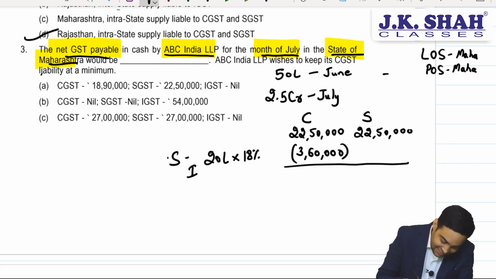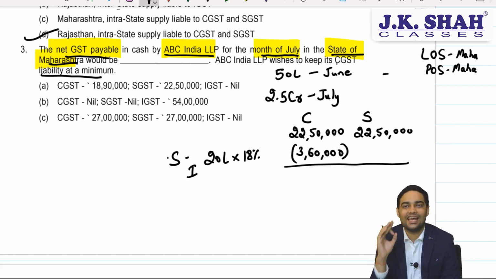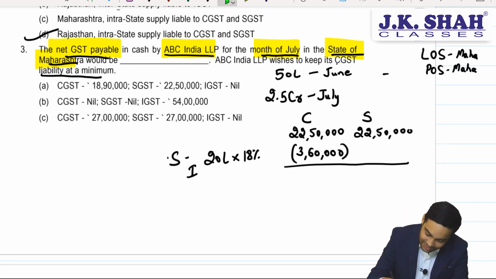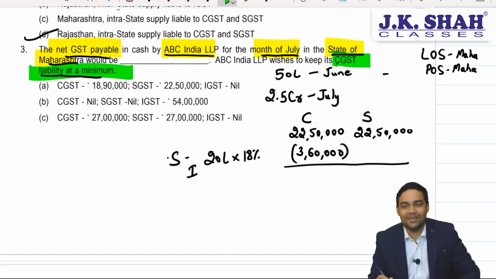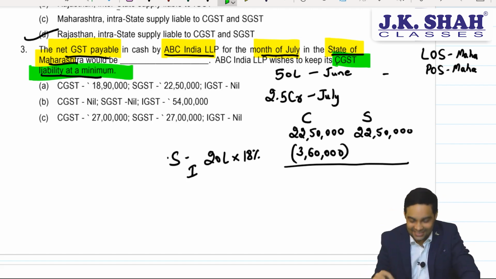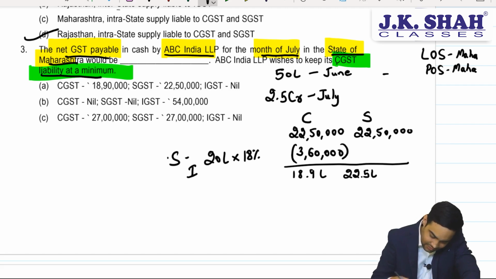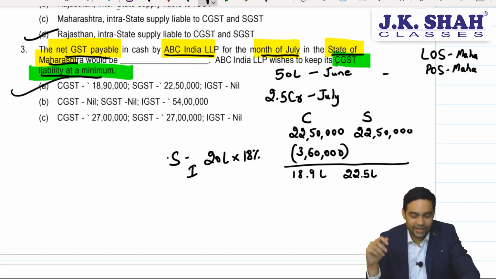Reason? The question is saying that you have to keep CGST liability minimum. And if I were to keep CGST liability minimum, I will have to utilize I with C first. This will come to 18.9 lakhs and 22.5 lakhs. So the winning answer will be 18.9 lakh, 22.5 lakh. IGST nil.